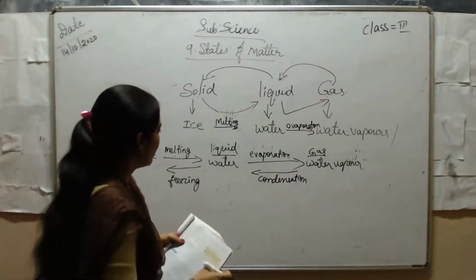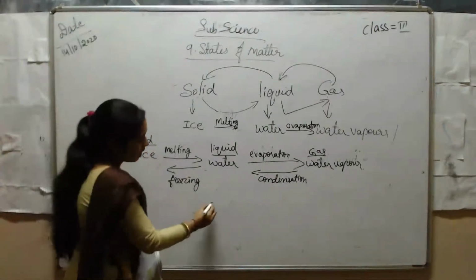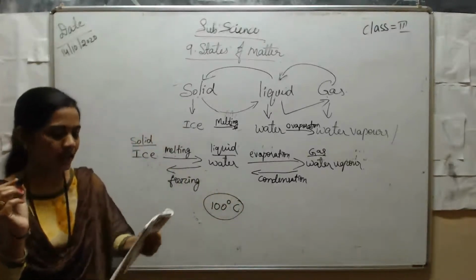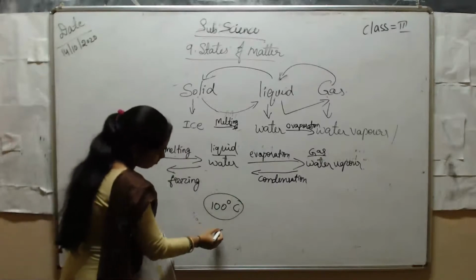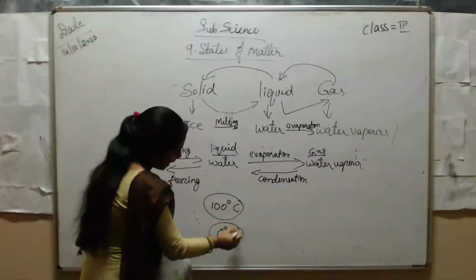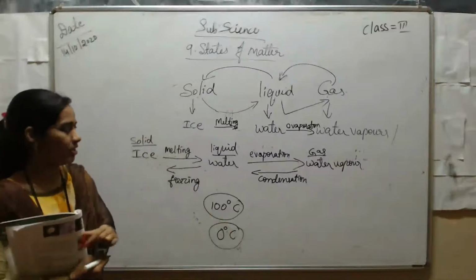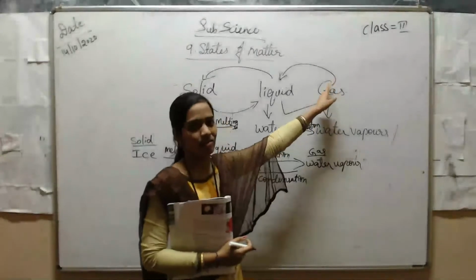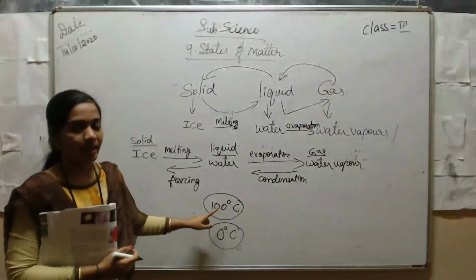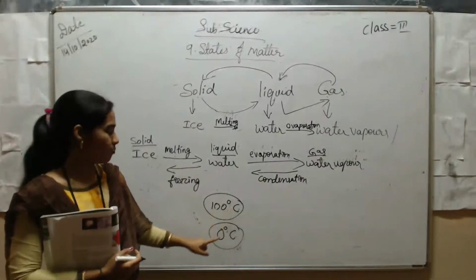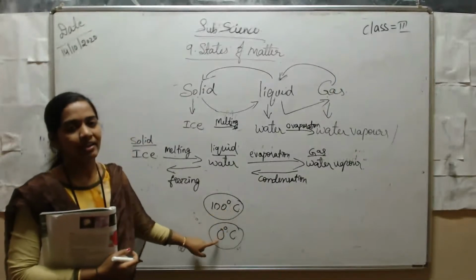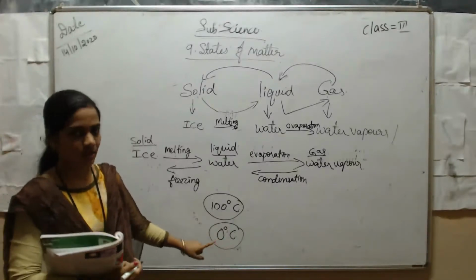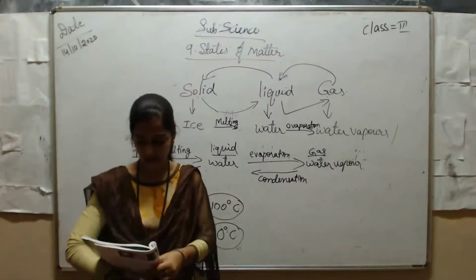So students, the boiling point of water is 100 degree Celsius. Maximum 100 degree the water can boil, and the freezing point of water, the water can become ice at 0 degree Celsius. The water is converted to the gaseous state at 100 degrees. At 100 degree Celsius we get the vapors. At 0 degree Celsius we get freezing. This is the freezing point of water where the water becomes ice. Okay, these two are the degrees of Celsius.